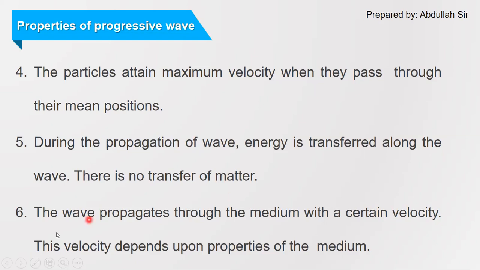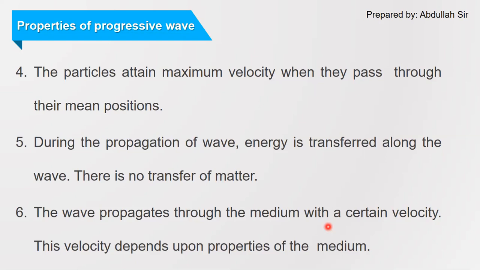Sixth property: the wave propagates through the medium with a certain velocity, and this velocity depends upon the properties of the medium. Suppose a wave is traveling in a rope. The wave is set into the rope, the rope is the medium, and the velocity of the wave will be one value. If the same wave is set into another medium, for example some liquid or gaseous medium, its velocity is going to change.